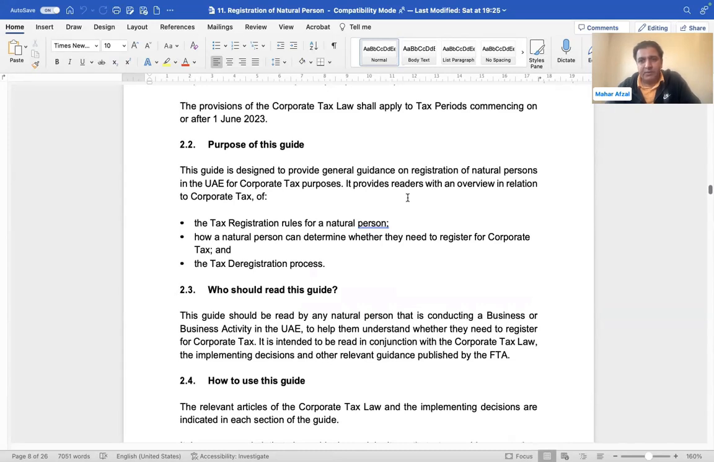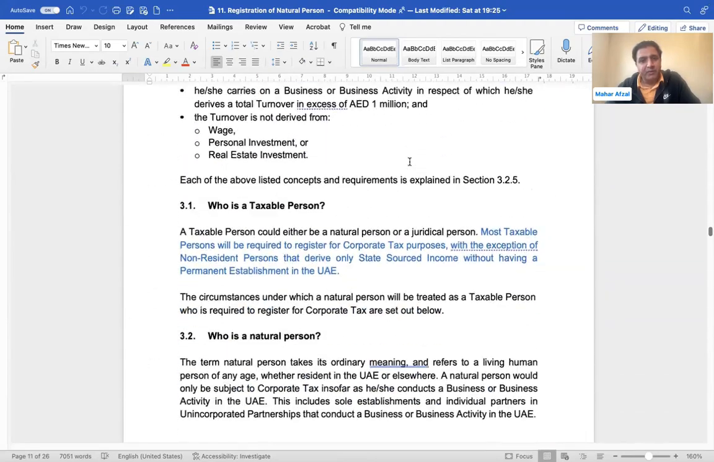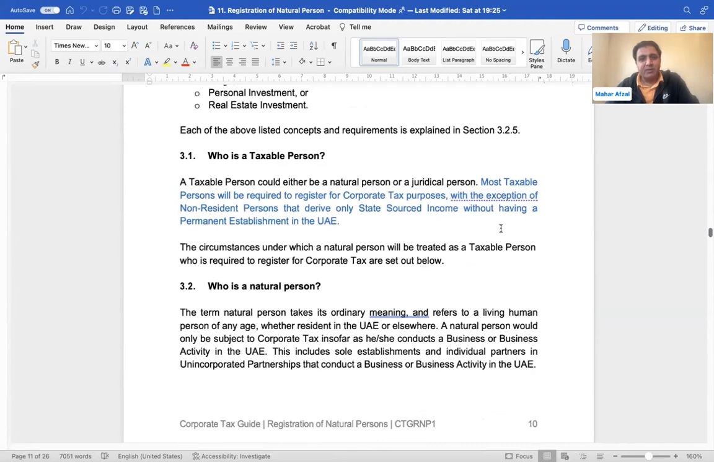I'll try to save some time. So we'll discuss the previous guides as well. It will be quite helpful for all of you. I have highlighted the key areas that we can discuss. Okay, who is a taxable person? Most taxable persons are required to register for corporate tax purposes. The exception is registration driven on state source income without having a PE in the UAE. Yes, we are all very clear on this.